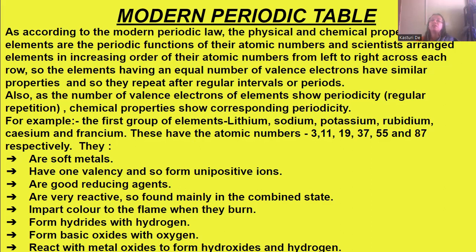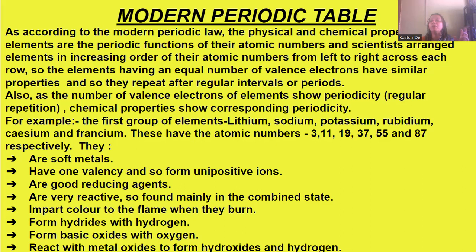What will be their characteristics? They all are soft metals. They have only one valency and so form unipositive ions. That is, their valence electron is only one, so they form unipositive ions. They are good reducing agents. They are very reactive.